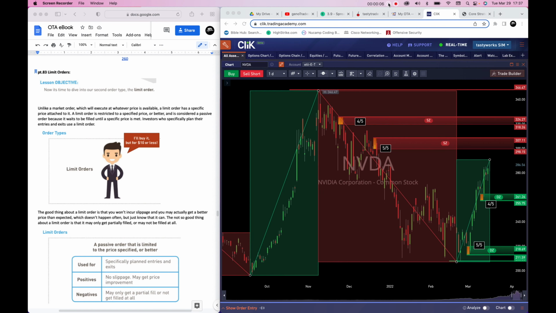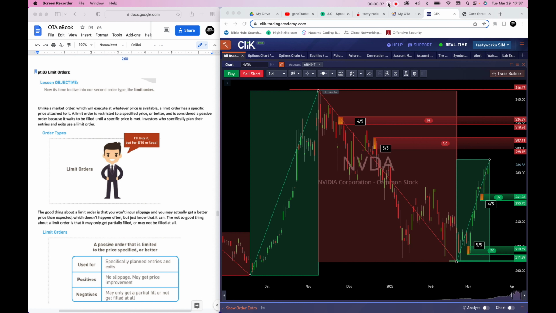Now it's time to dive into our second order type, the limit order. Unlike a market order, which will execute at whatever price is available, a limit order has a specific price attached to it. A limit order is restricted to a specified price or better and is considered a passive order because it waits to be filled until that specific price is met.